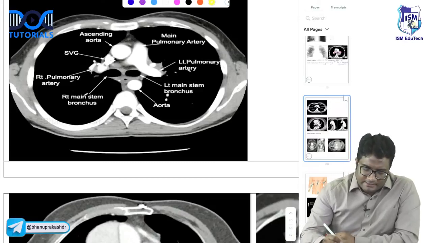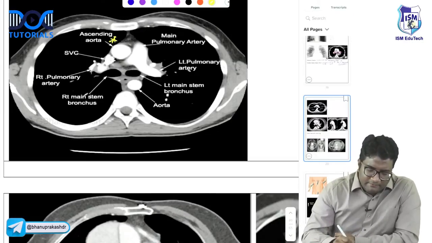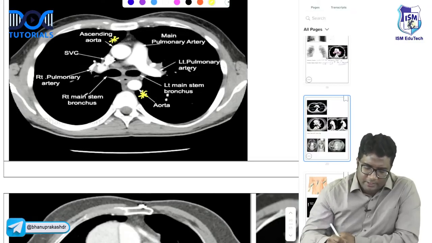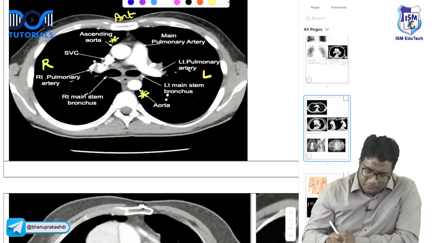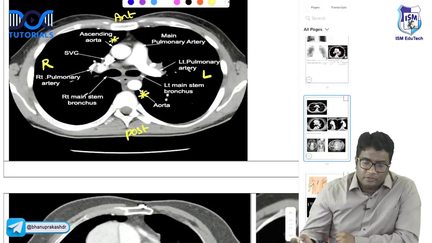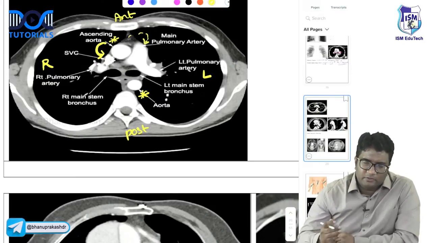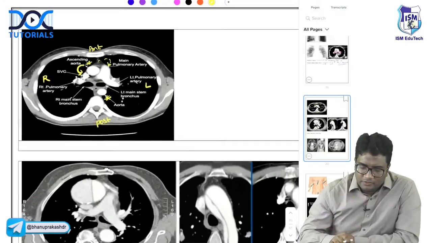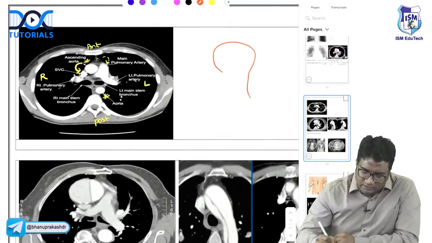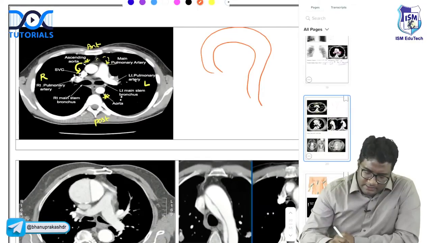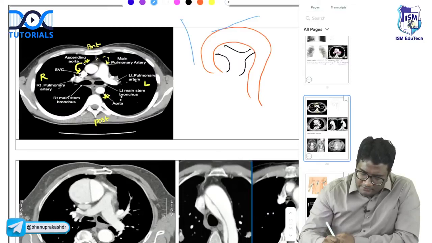Looking at the CT chest, anteriorly we have the ascending aorta, posteriorly we have the descending aorta. This is the right side, this is the left side, this is the anterior part, this is the posterior part. To the right of the ascending aorta, you are seeing the superior vena cava. To the left of the ascending aorta, you are seeing the main pulmonary artery. So remember, this is the arch of aorta, right? Ascending aorta, descending aorta. You have the pulmonary artery like this. You have the right and left brachiocephalic veins uniting and forming the superior vena cava.